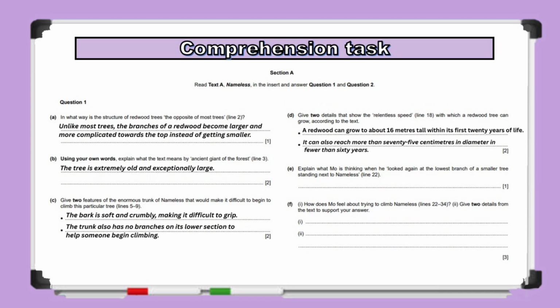Moving on, question 1 Part E asks, explain what Mo is thinking when he looked again at the lowest branch of a smaller tree standing next to nameless. This is an inference question because you need to explain Mo's thoughts, not simply describe his actions. Think about what is going through his mind at that moment. The answer is, Mo is thinking about using the smaller tree as a way to reach and climb nameless.